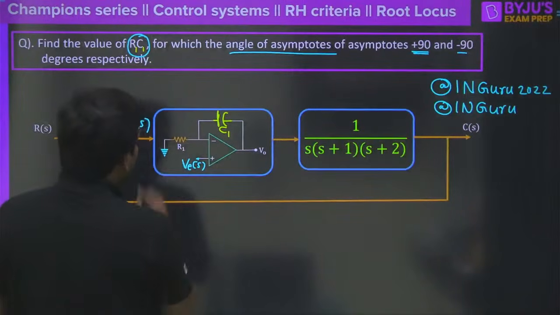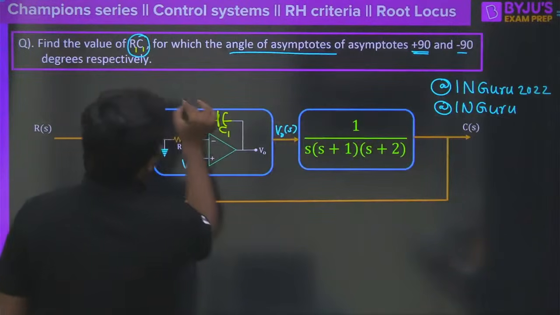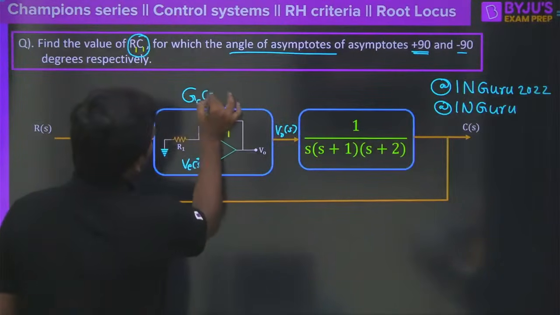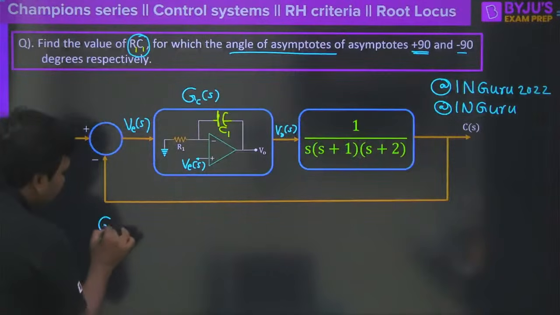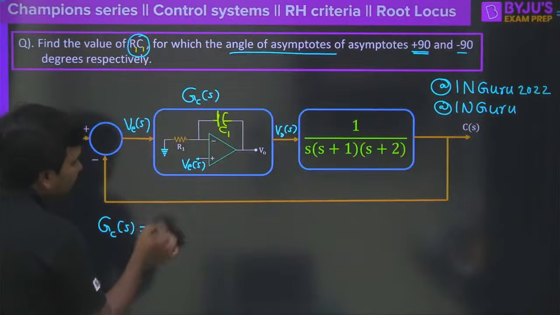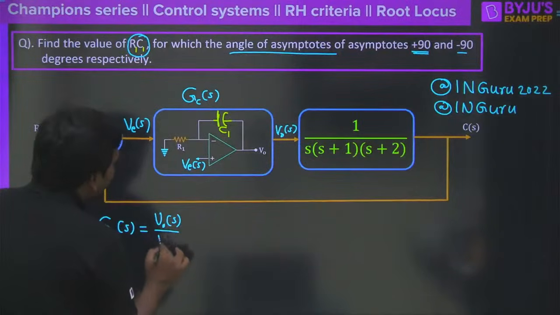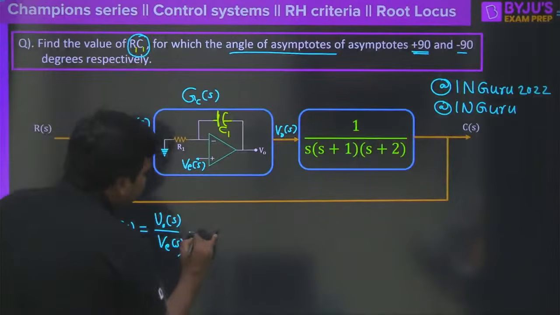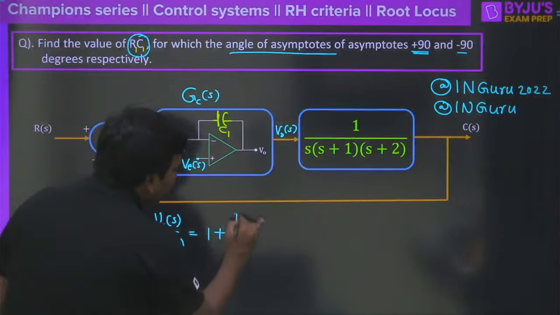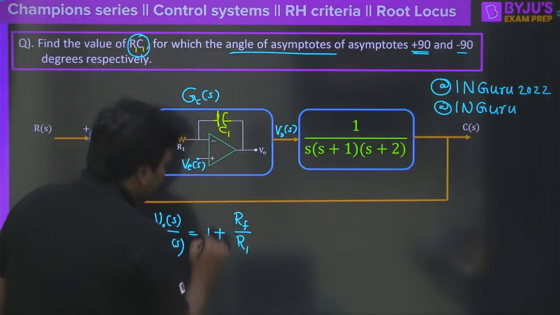Now I will ask a simple question. Suppose I say this is V0 of S here. What is this controller now? You are saying that this is an integrator, correct? So what would be the transfer function of this one now? GC of S is equal to V0 of S divided by VE of S, isn't it? That is 1 plus feedback resistance divided by input resistance, that is R1 here.